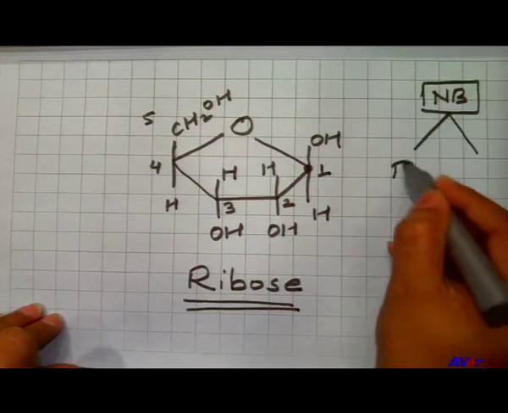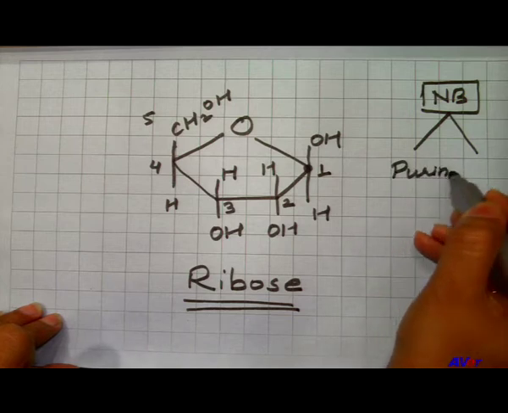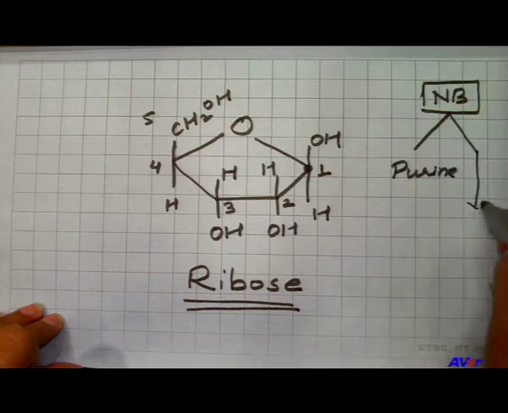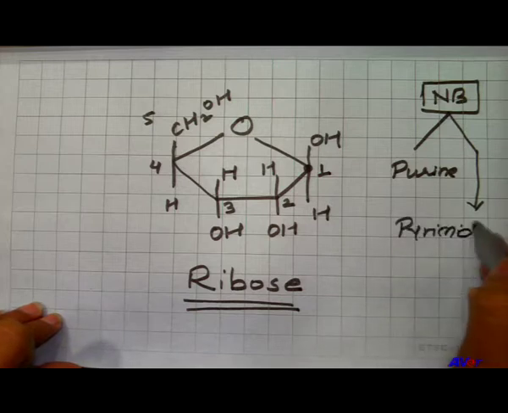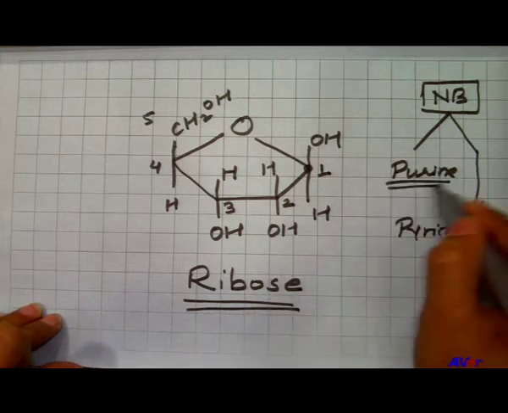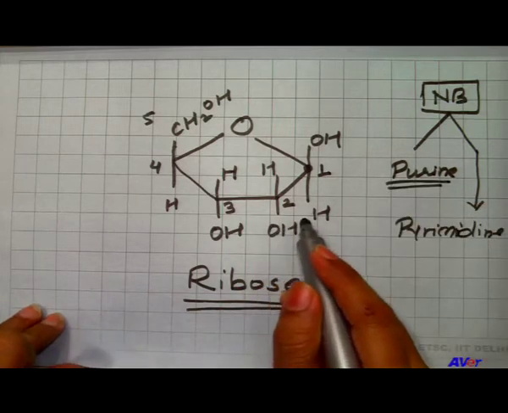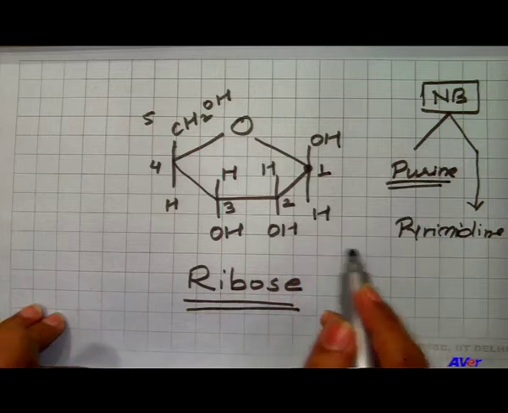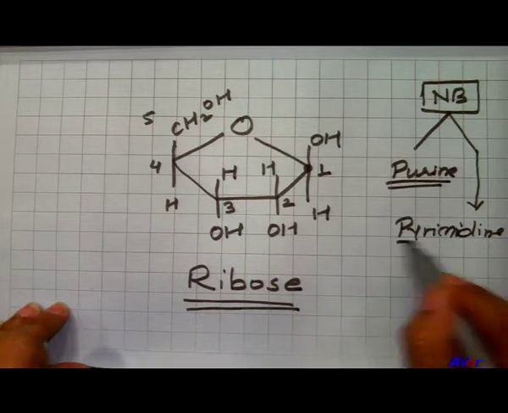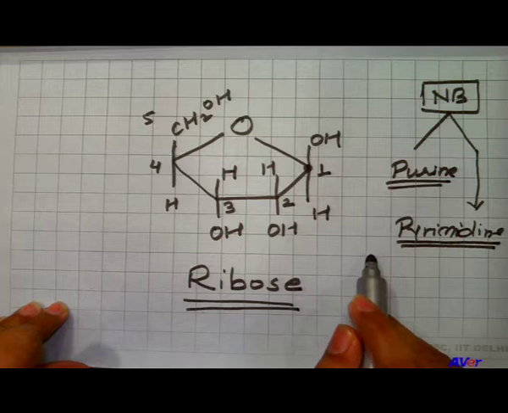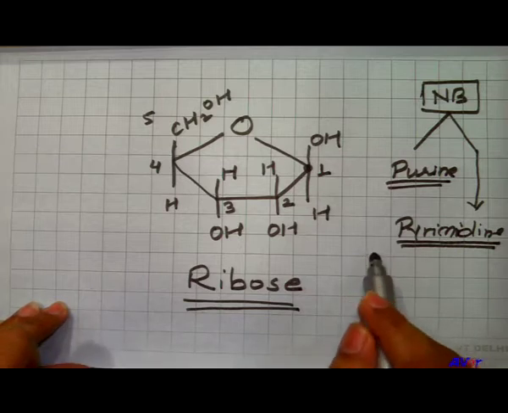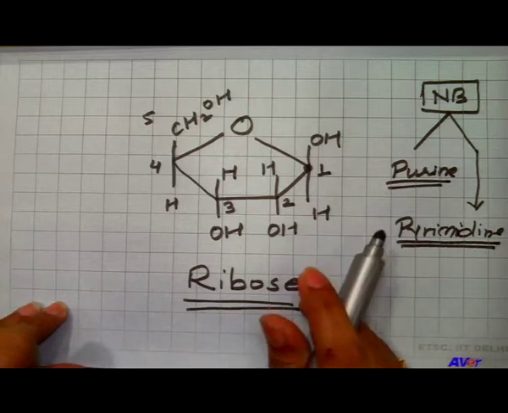One is purine and another is pyrimidine. Purine again has been classified into two categories, one is adenine and another is guanine, and pyrimidine is of three types: cytosine, thymine and uracil. In case of RNA, there is no thymine, uracil is there.